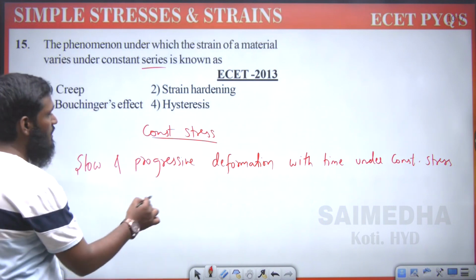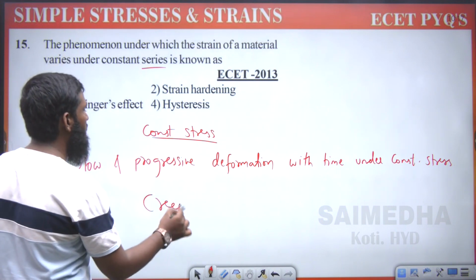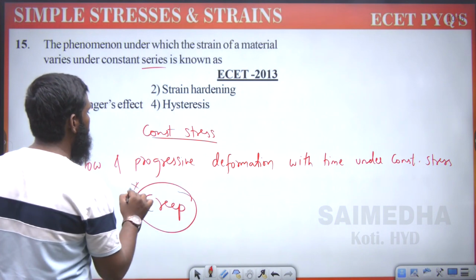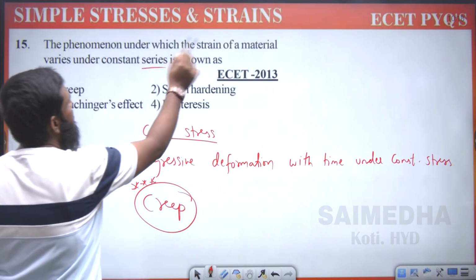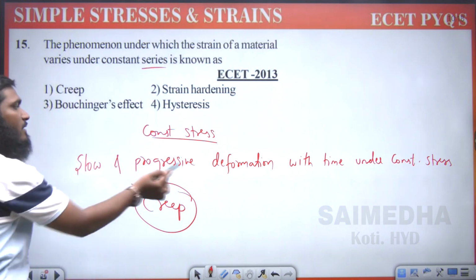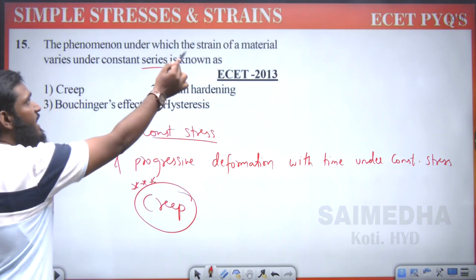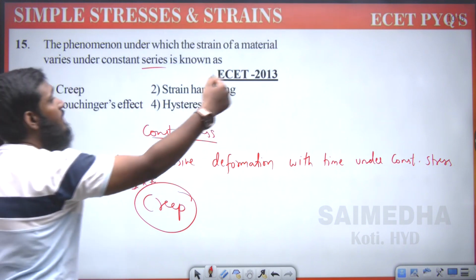Then what are we calling it? We are calling it creep. Okay. So over here also, what is given? The phenomenon under which the strain of a material varies: slow and progressive deformation, strain. It is varying under constant stress.